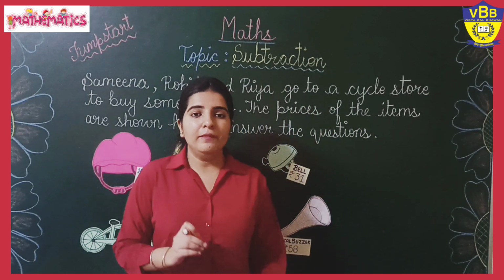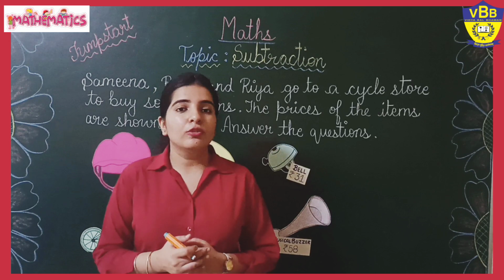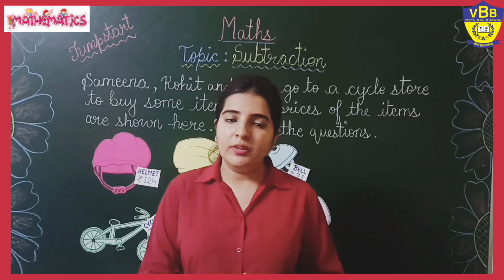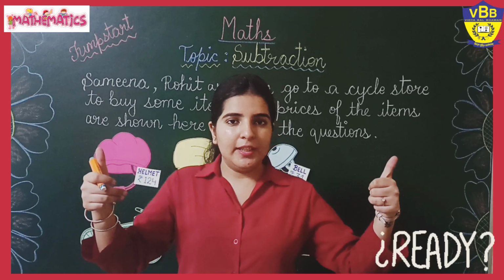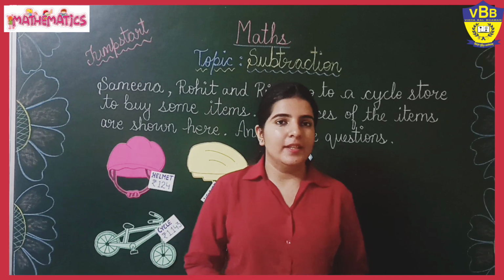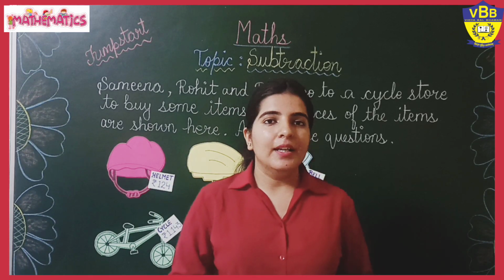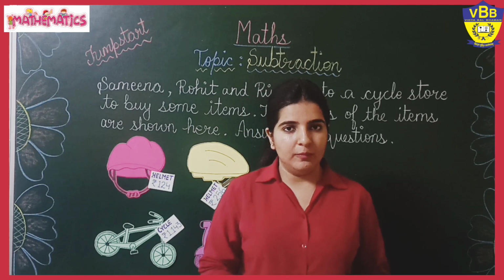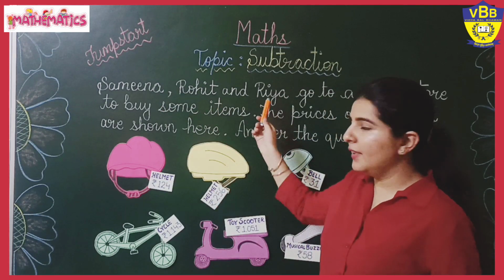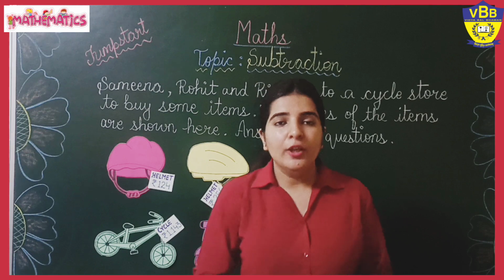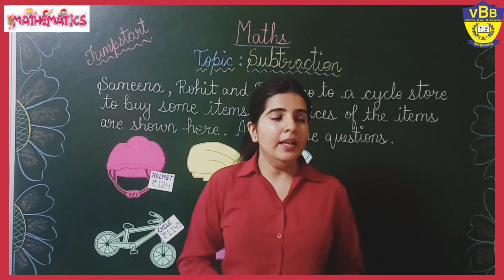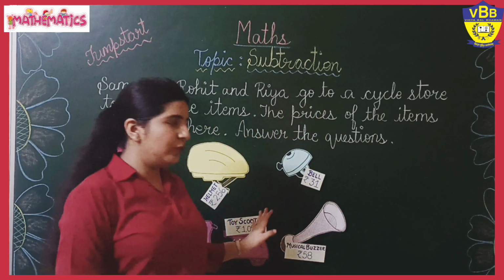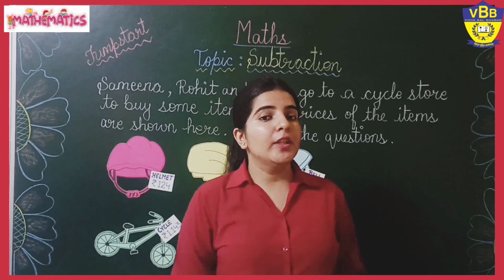So here three questions have been asked. We are going to read those questions and try to find out the answers. Are we ready? The very first question is that Seema buys a cycle for her son and a toy scooter for her daughter. As we know, Seema, Rohit and Riya have gone for shopping, right? So the first question is regarding Seema, that Seema is going to buy a cycle for her son and a toy scooter for her daughter. And what do we need to find out?